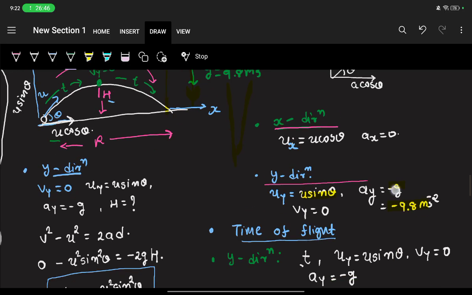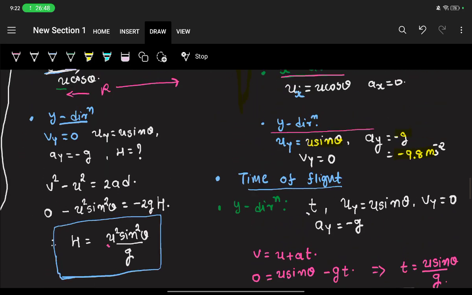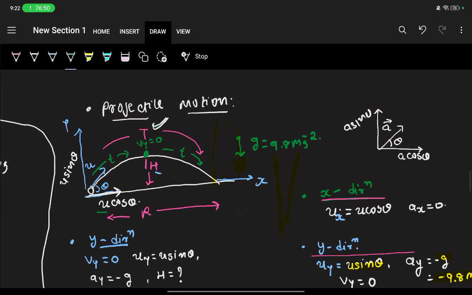But what was the difference between capital T and lowercase t? This is small t, lowercase. It's the time for the ball to reach the maximum point, and after that it is again small t, because ascending and descending take similar time, equal time. So that's why capital T is equal to 2t.